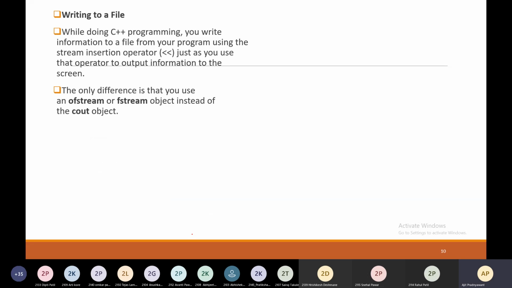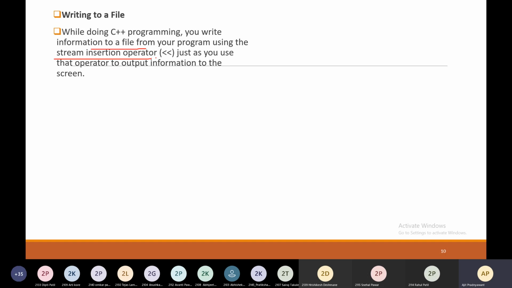So now we are going to learn how to write to the file. While doing C++ programming, you write information to a file from your program using the stream insertion operator. This is called the stream insertion operator.